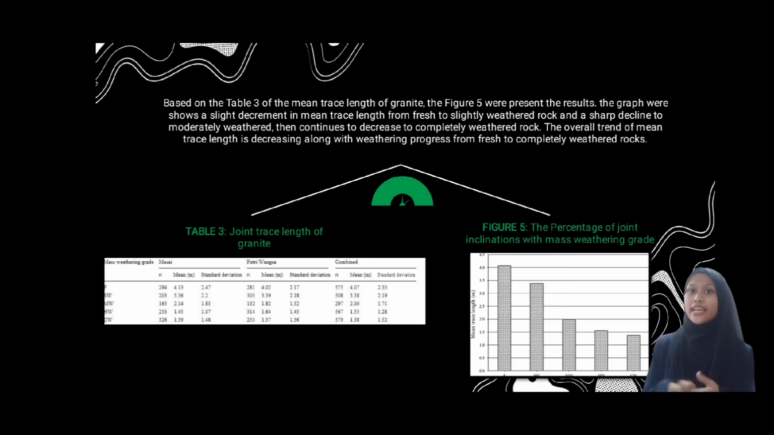Mean trace length. From the graph, a slight decrement in mean trace length occurs from fresh to slightly weathered rock, then a sharp decline to moderately weathered. Lastly, a continuous decrease to completely weathered rocks. The overall trend is decreasing along weathering progress from fresh to completely weathered rocks.